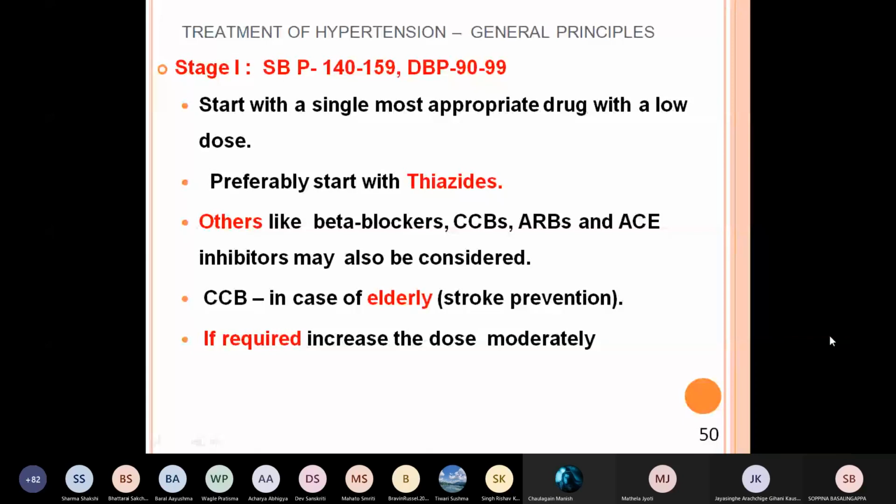So even with 25 milligrams, if it is not reduced to your expectation, then add another drug. What is that another drug? It may be beta blocker, calcium channel blocker, AT1 blocker, or AC inhibitor. If the patient is elderly, calcium channel blockers are the choice because they will prevent stroke.